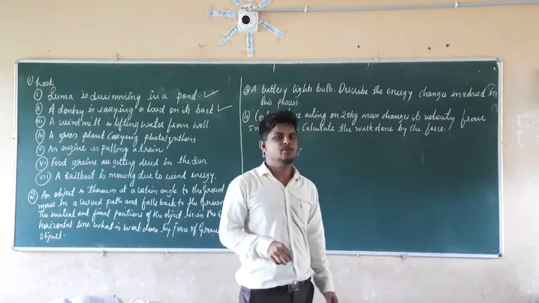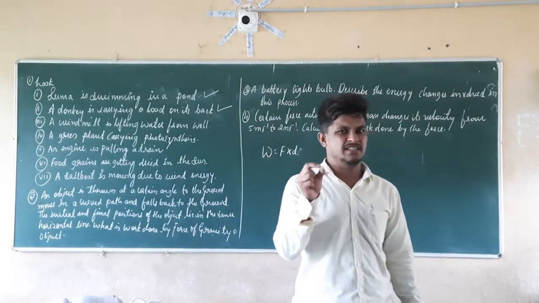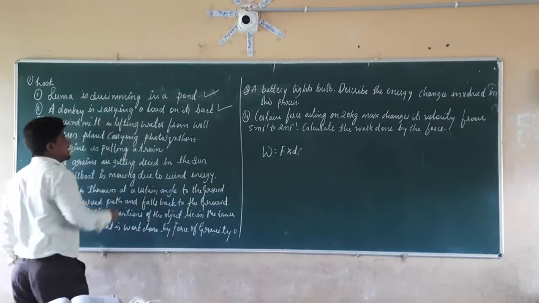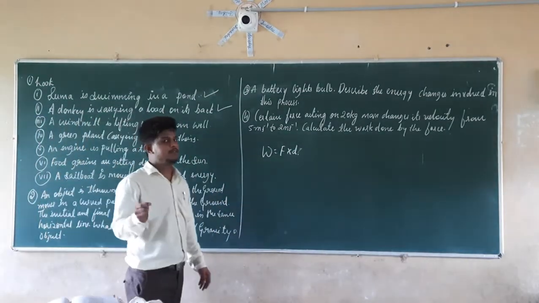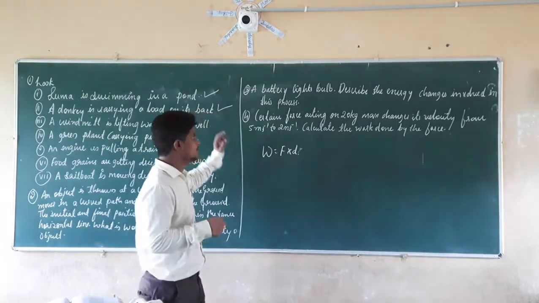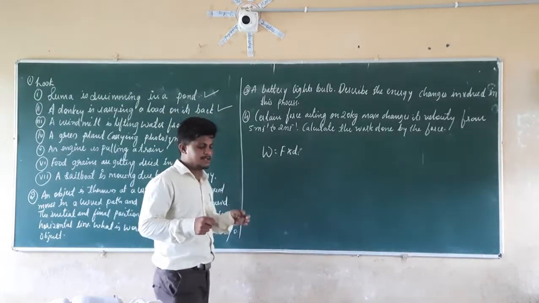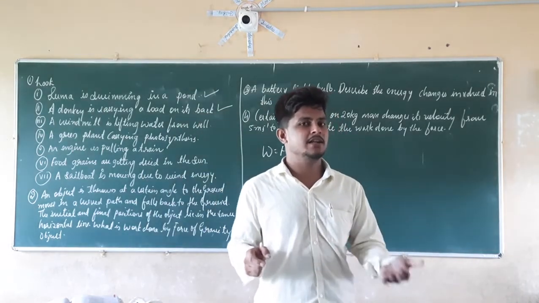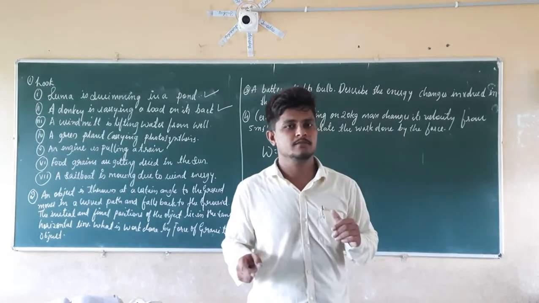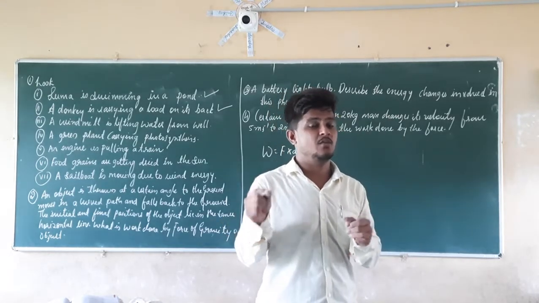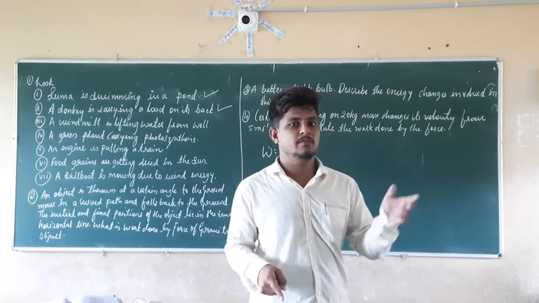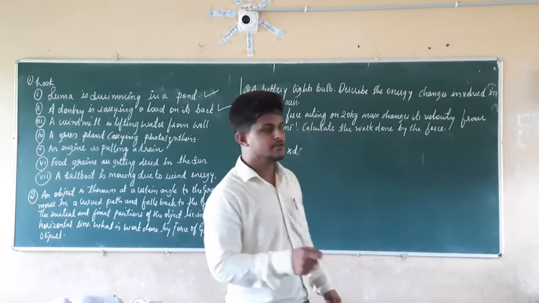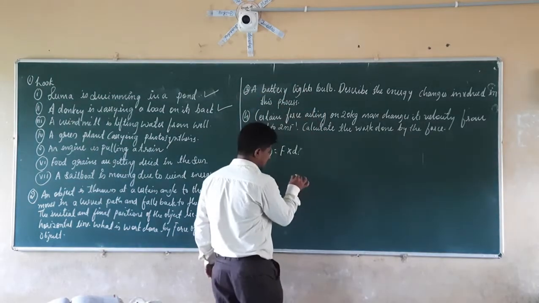In that question I am going to slightly change some statements. A donkey is carrying a load on its back. So what will be the work done by the gravitational force on that load? If the question is asked like that, what are you going to write as the answer? Will it be the same work done by the donkey, or will it be changed, or will it be 0? To solve that question, I am going to draw a diagram here.